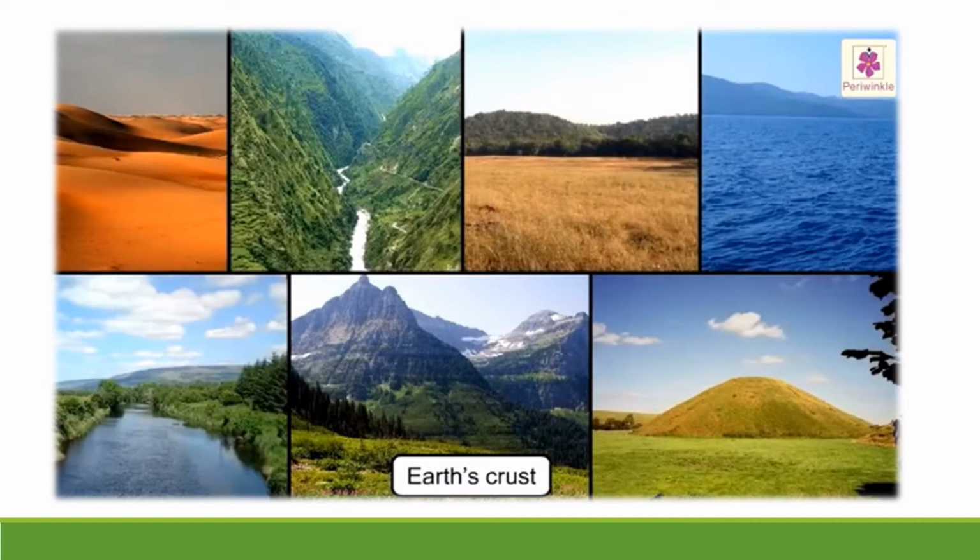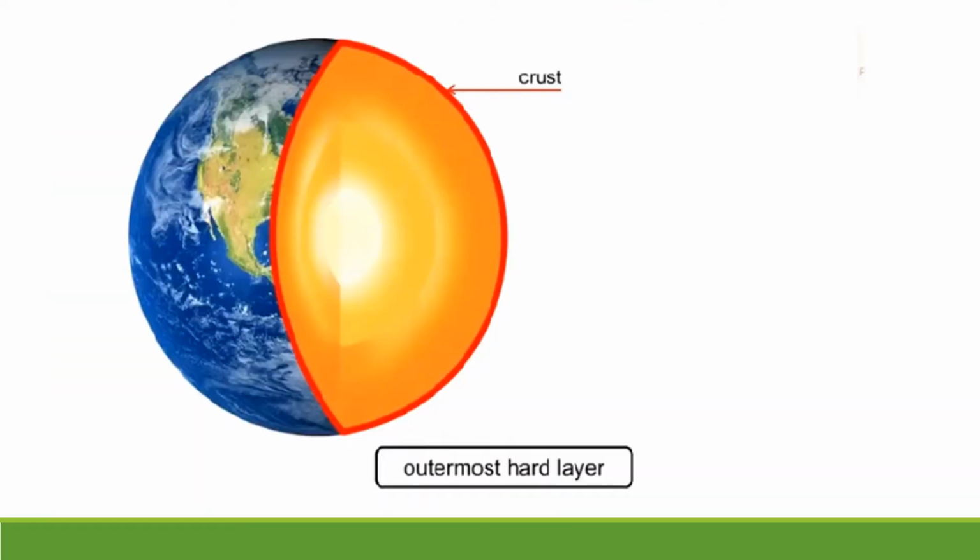All the landforms that we see around us are the part of the earth's surface, called the earth crust. So what is the earth crust? It is the topmost, outermost, hard layer of the earth.